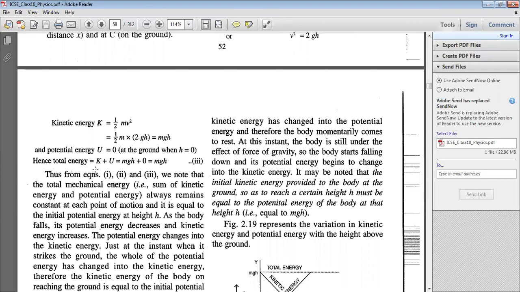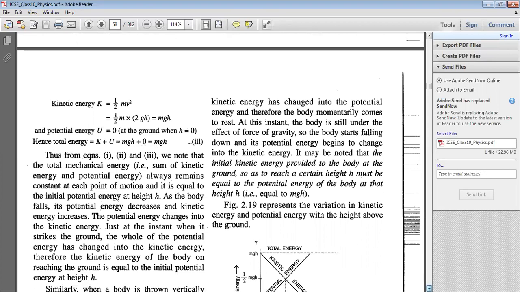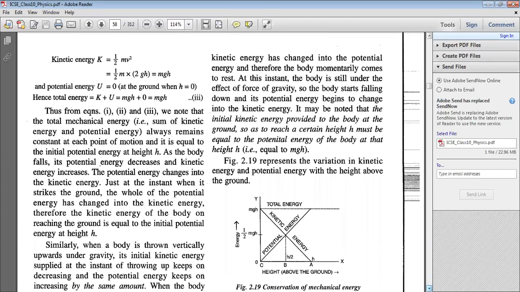So the total energy is k plus u, which is mgh plus 0. Again, it is mgh. So from these three equations, it is clear that the total mechanical energy, that is the sum of kinetic and potential energy for a system, remains absolutely constant. So how is it possible?